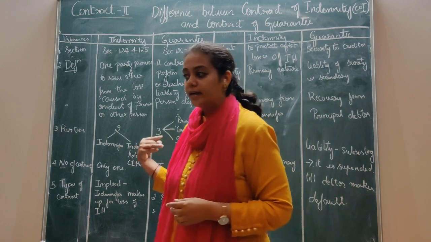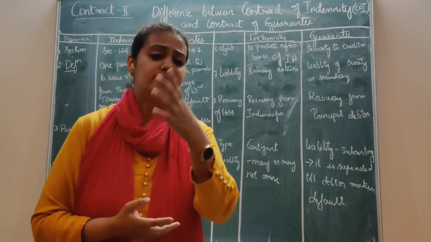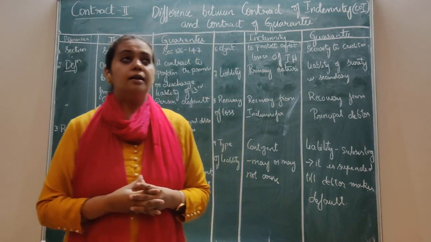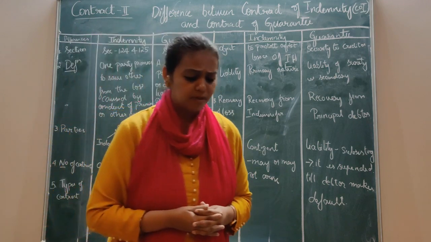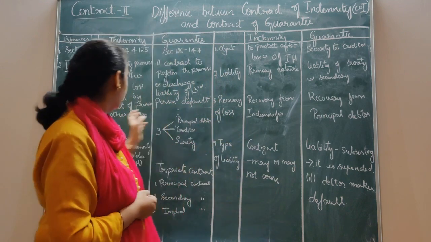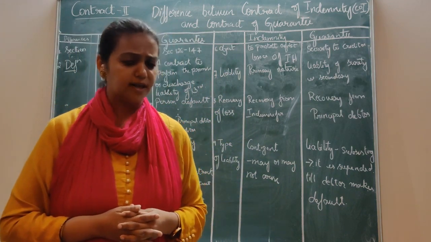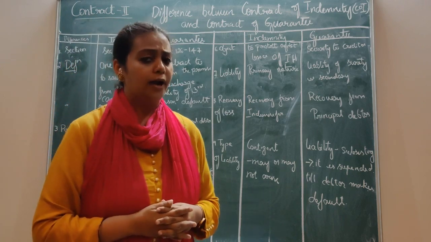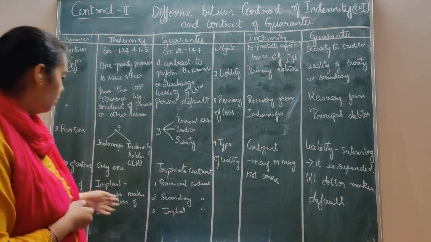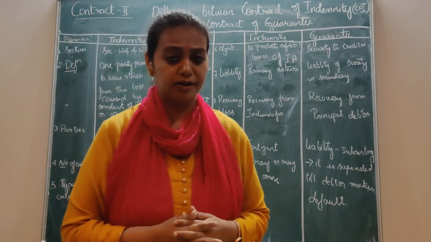And for contract of guarantee, you had the basic definition. Section 126 gives you the meaning of contract of guarantee. Then you had some illustrations. Please do remember some illustrations, they are very important. Then you had the number of parties. Then the type of contract: there are three contracts existing mutually between these parties. Who are the parties? Three parties: principal debtor, creditor and surety. Then you got to know the types of contract: principal contract, secondary contract, and an implied contract.